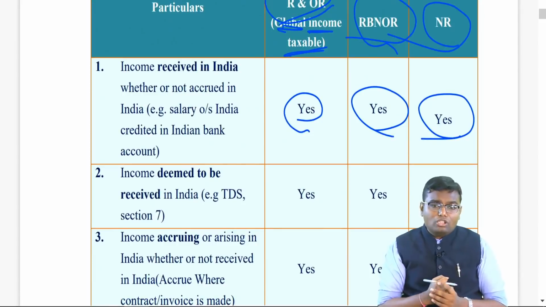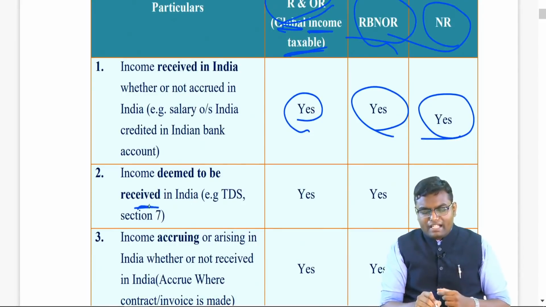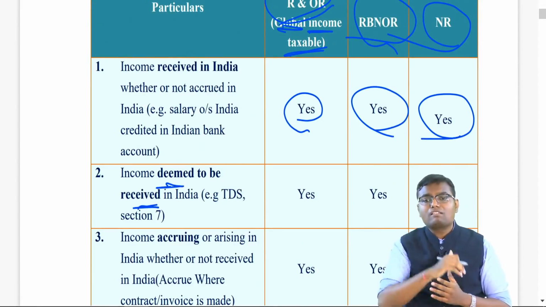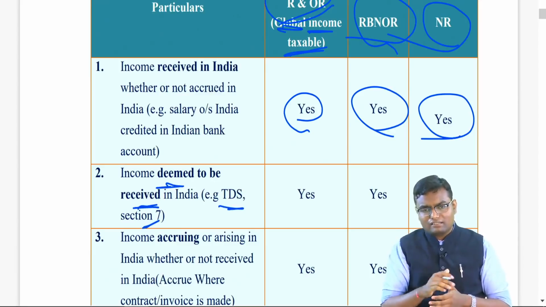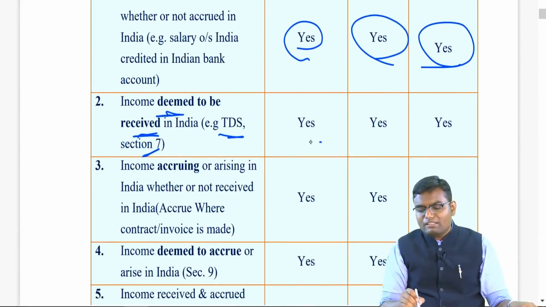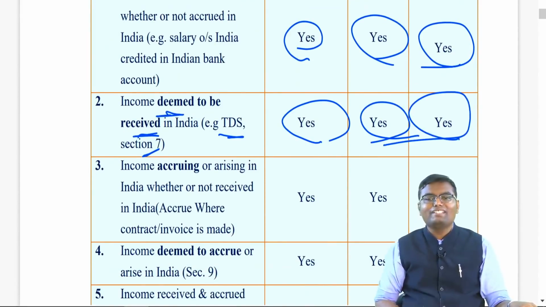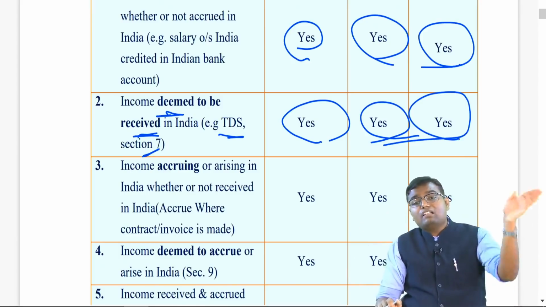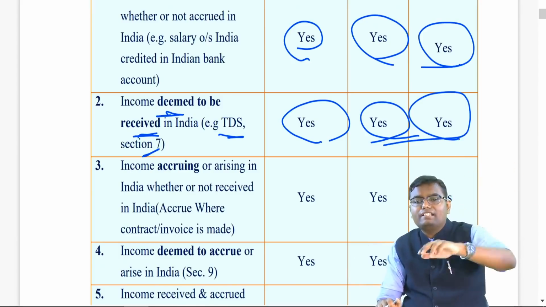But if your income is deemed received in India, it is actually not received; you are assuming it is received. Like your provident fund amount, employer's contribution to PF, like TDS that we'll learn in future. Still India came into the picture. This income is also taxable to all three categories. Now let's say your income is not received in India. It is accrued in India, arisen in India.